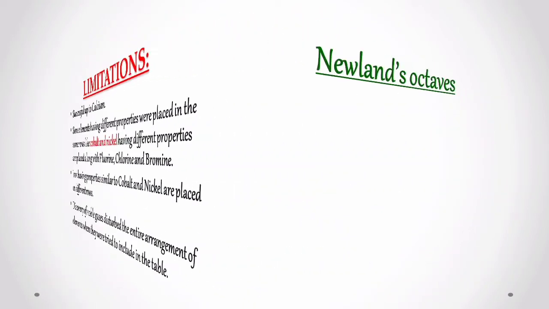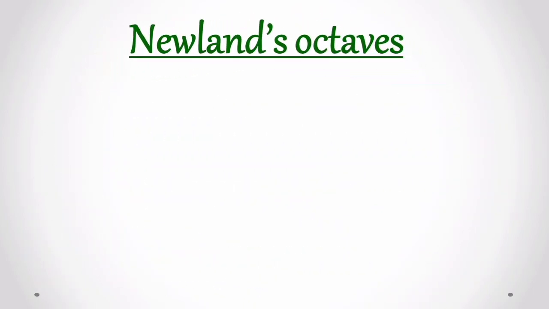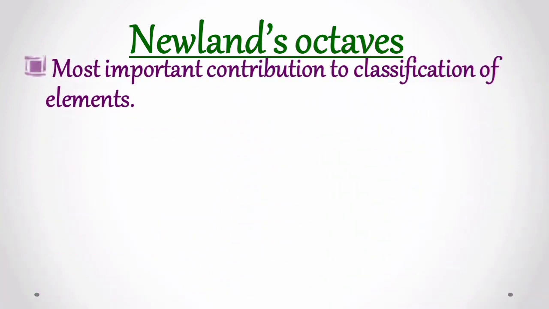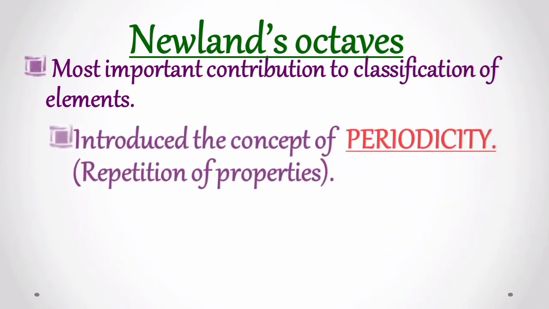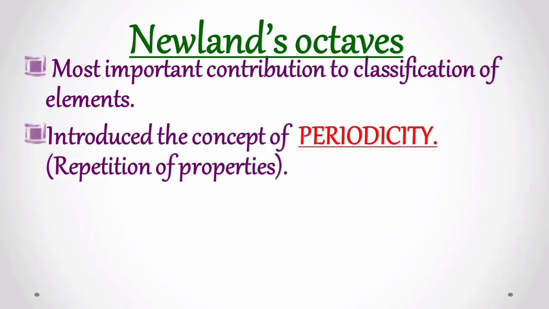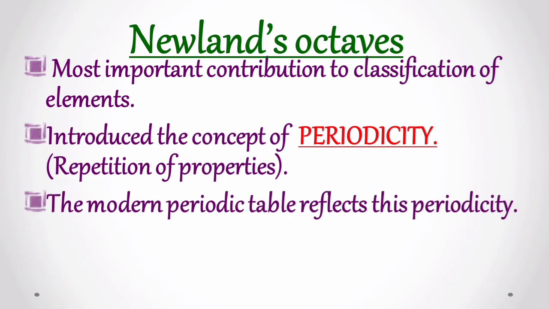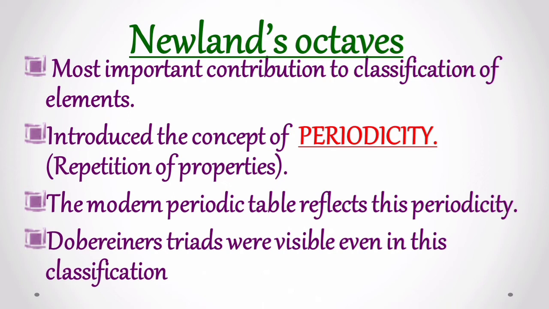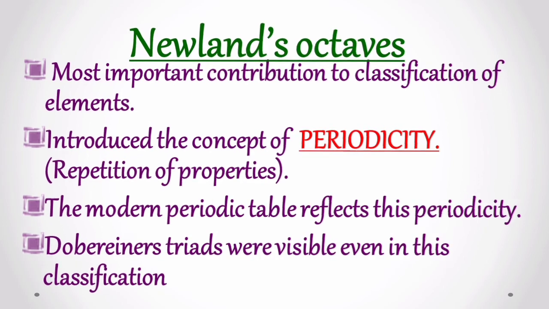Even though his classification had a few limitations, the most important contribution in the process of classification of elements was the periodicity he saw in every eighth element. The modern periodic table that we shall study later also heavily draws the concept of periods of 8. In addition, it must be noted that Dobereiner's triads also occur in the octaves of Newlands.